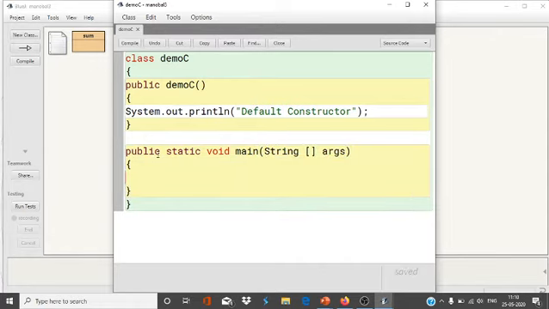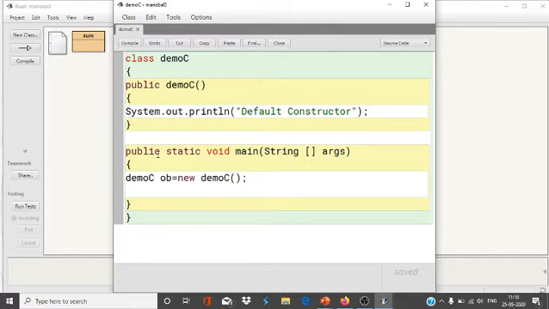Class name is DemoC, ob equals new DemoC. No need to call the constructor explicitly because the constructor is automatically called.